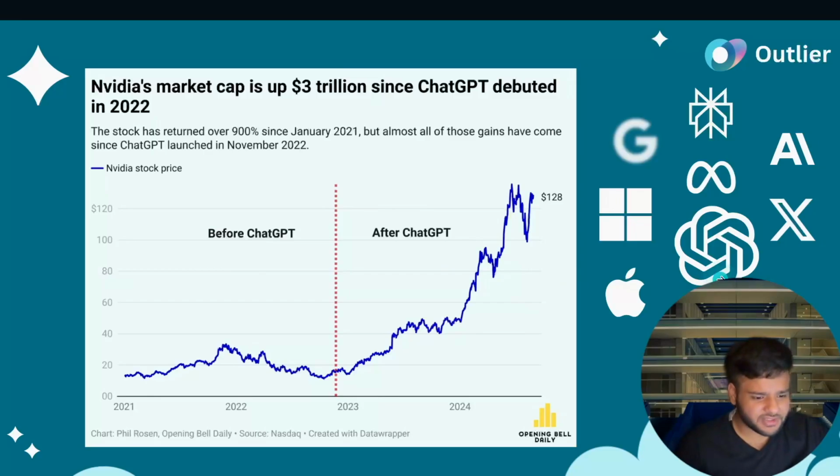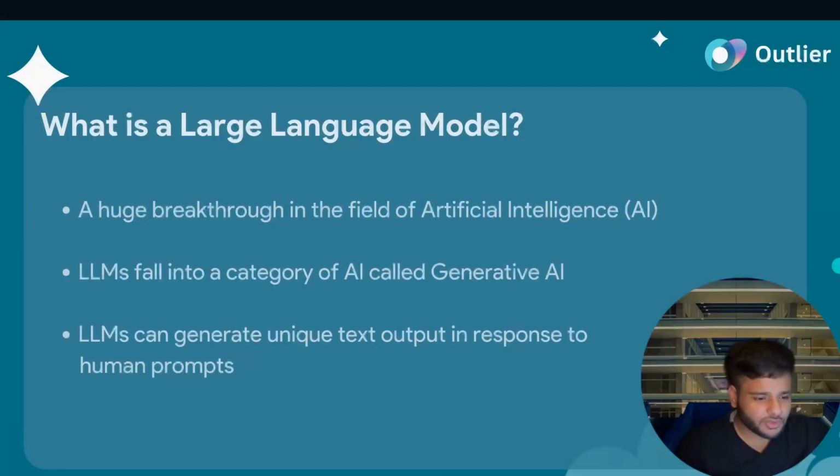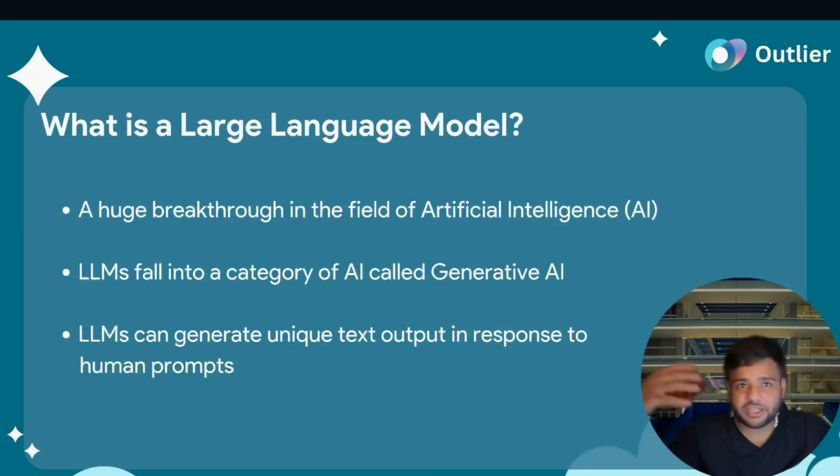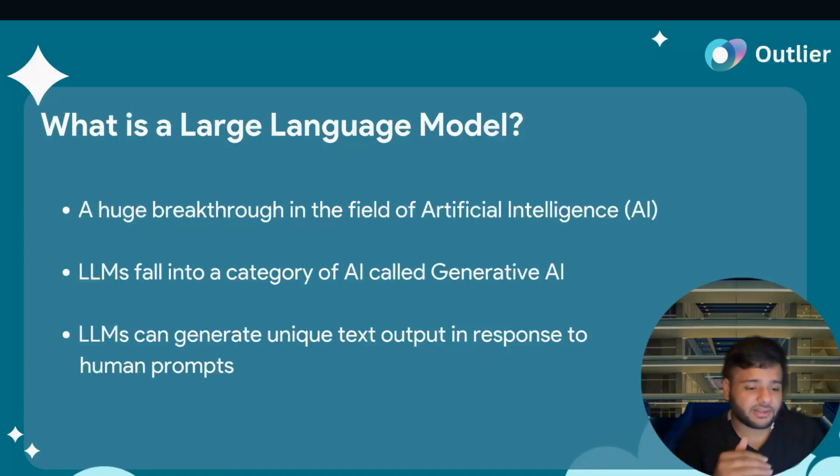So let's talk big picture stuff. Let's talk about what exactly a large language model is. All of the chatbots like ChatGPT, Gemini, etc., that you interact with on a daily basis are, at their very core, what we call large language models. There was a huge breakthrough in the field of AI back in 2017 with a paper titled "Attention Is All You Need." This paper laid the brickwork for all of the big AI models that we see right now. And by the way, LLMs fall under a category of AI that we call generative AI.